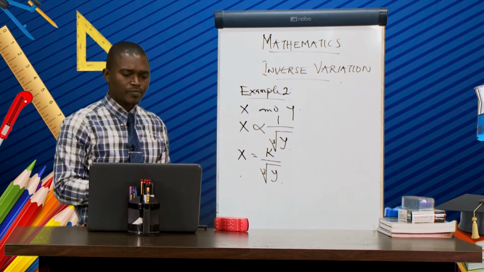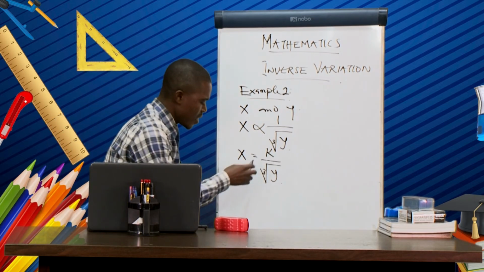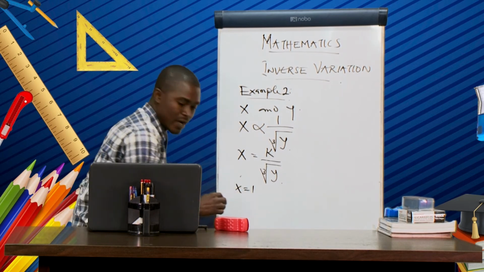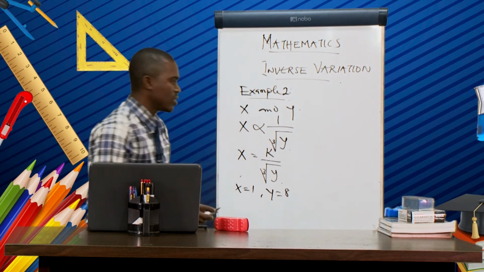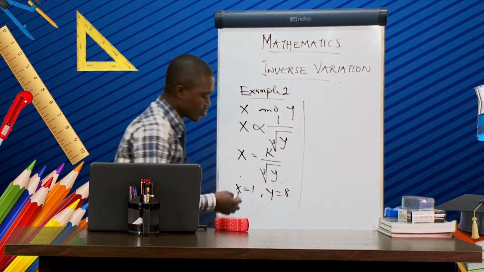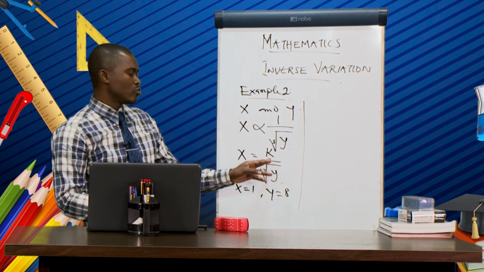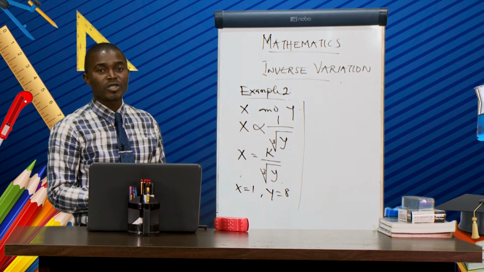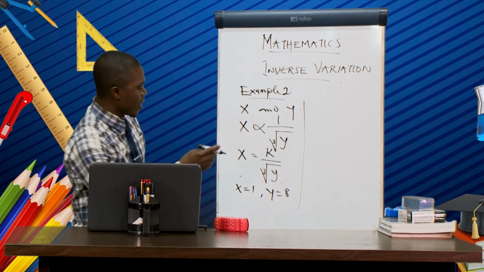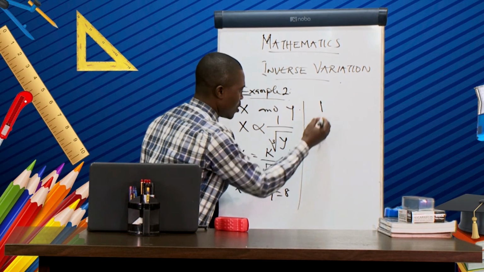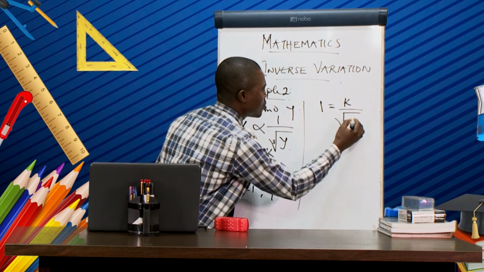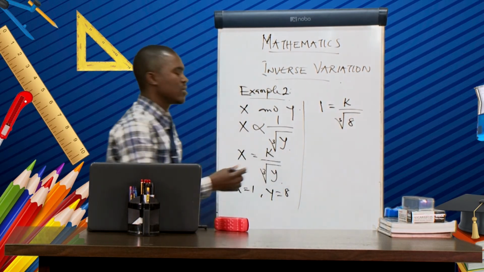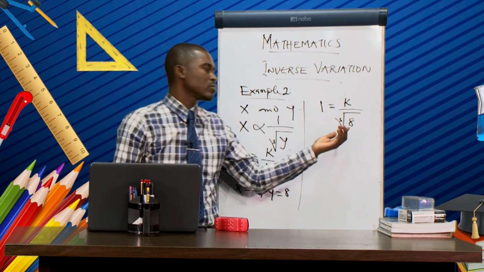Now, from here we are given x to be equal to 1. Then we are given y to be equal to 8. So these two values are what we are going to use to get our unknown, which is a constant. So we have x, which is 1, equal to k over cube root of 8. Now, what is cube root?